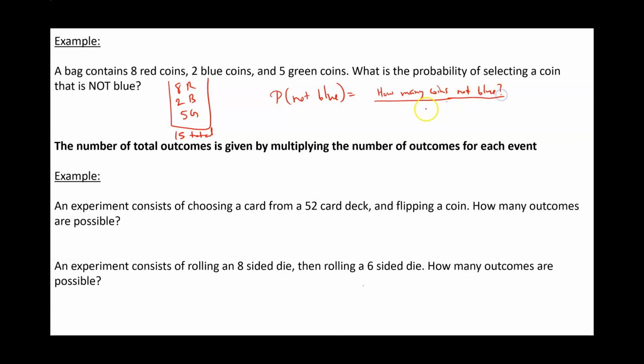And we're going to divide this by the total number of coins. Okay, so how many coins are not blue? So we have 2 blues, so we're not going to count those. We have 8 reds and 5 greens. So 8 plus 5, that'll be 13 coins that are not blue. The total number of coins is 15. So the probability is going to be 13 out of 15.